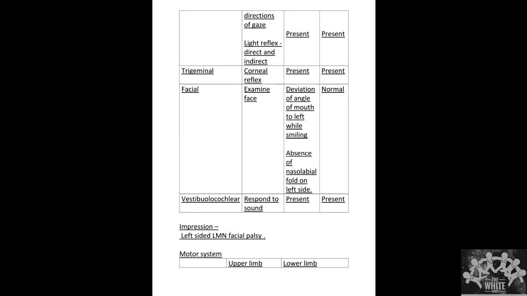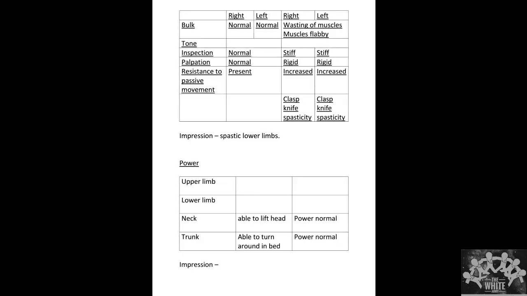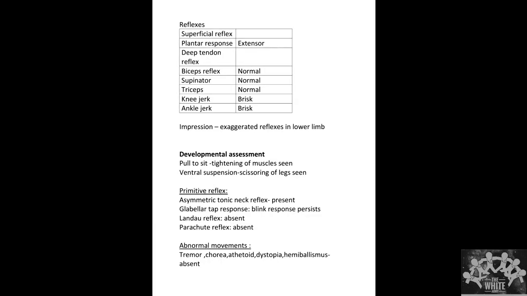Then on motor system examination, the lower limbs were spastic. There was clasp knife spasticity seen in the lower limbs. And the reflexes in the lower limb, all the reflexes were exaggerated, and there was extensor plantar response. Then developmental assessment, there was scissoring of legs that was seen on ventral suspension. And also all the primitive reflexes were still present. So basically, the child was having some amount of spasticity.